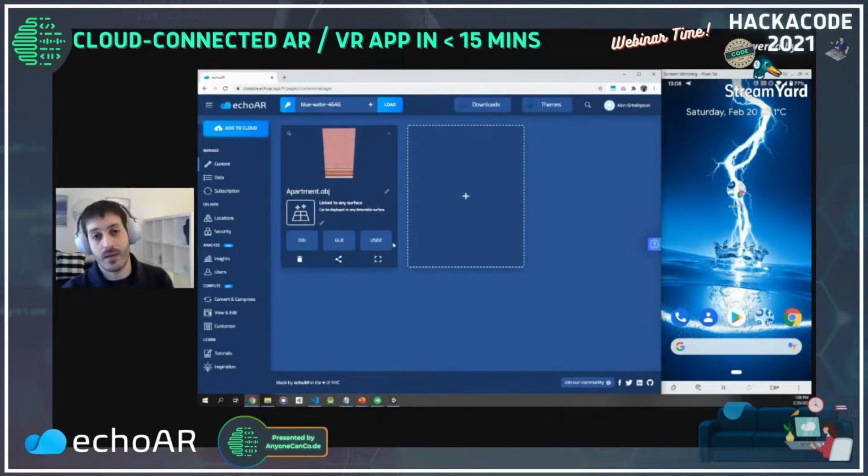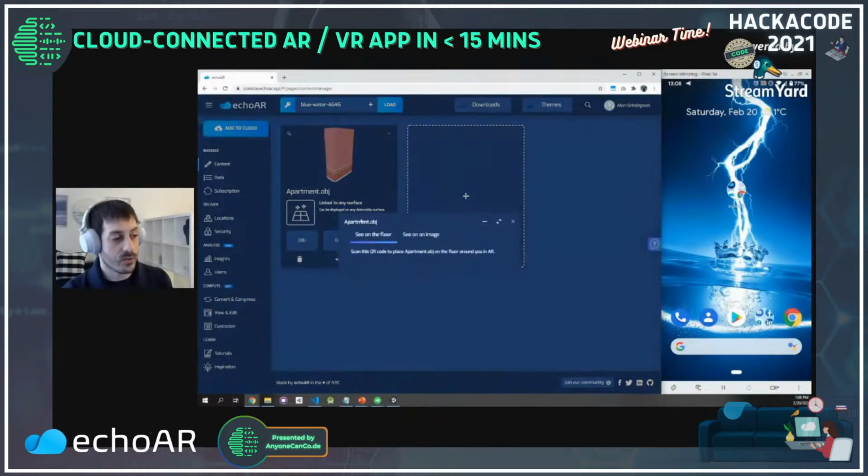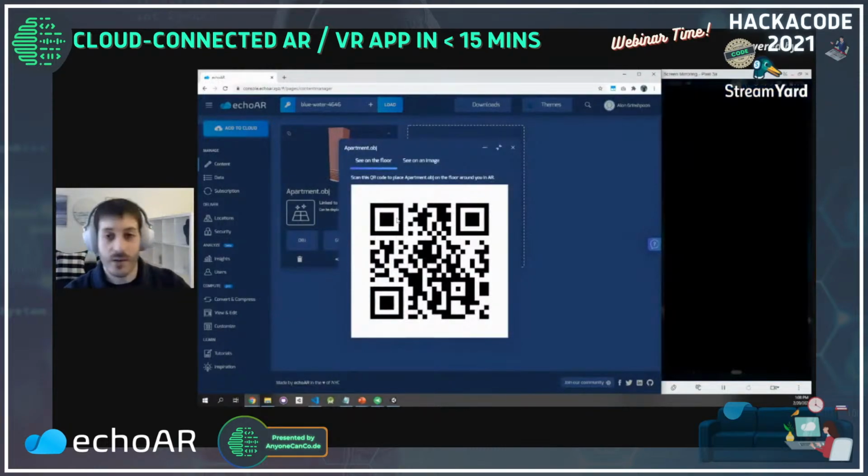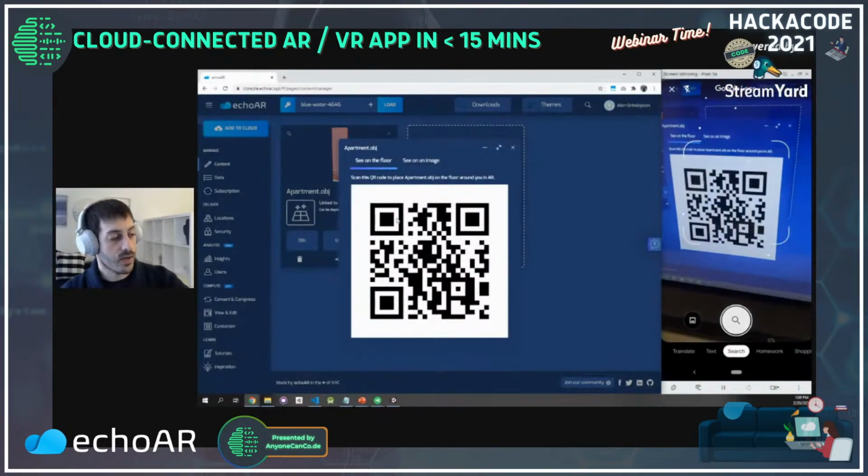For example, we work with a company in the art space that wanted people to randomly walk into an art gallery and see 3D files around them without installing anything. No worries. You click this button right here, which exposes a QR code. You can scan this QR code with your phone right now.